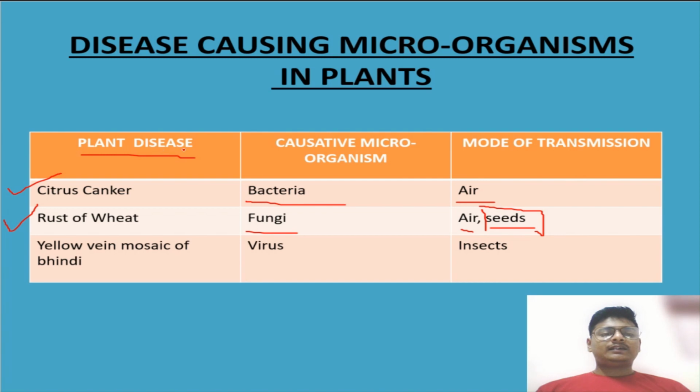One more plant disease is yellow vein mosaic of bhindi, lady's finger. Which microorganism is causing this? Virus. And the mode of transmission is insects. Okay, note down these points, pause this video, write them down in your copy, and let's move further.